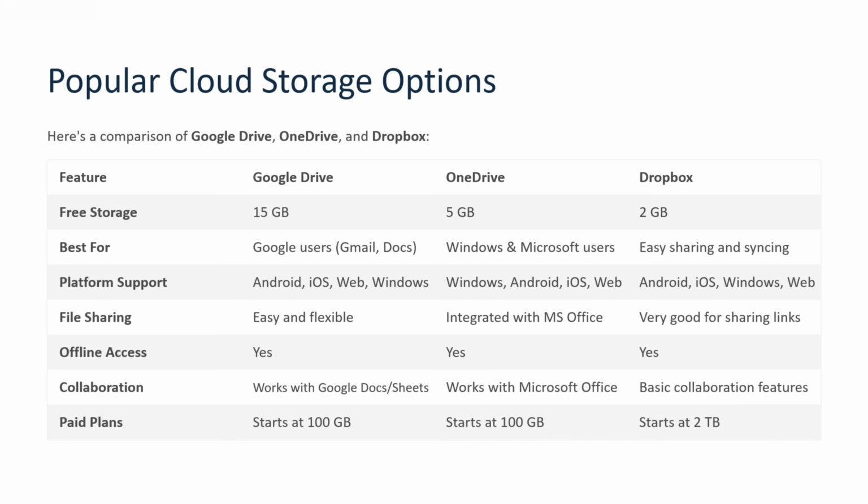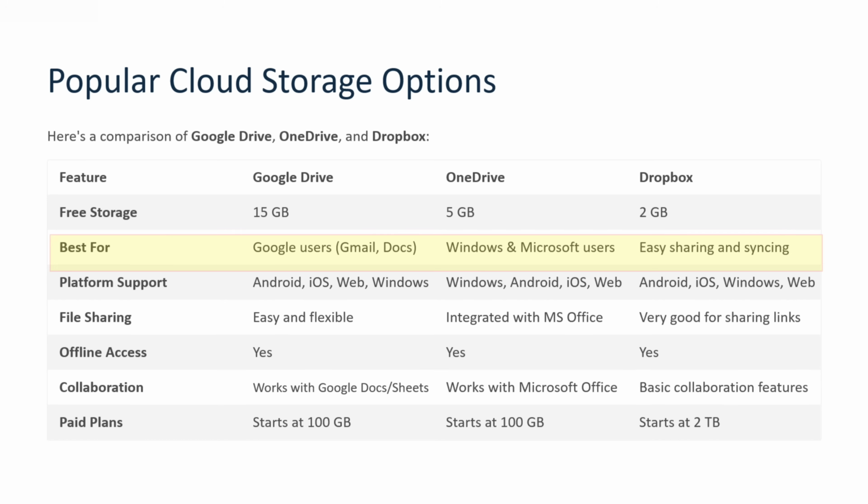Now we will see popular cloud storage options. First one is Google Drive, second one is OneDrive, and the third one is Dropbox. We will see the comparison of these three. Free storage of Google Drive is 15 GB, free storage of OneDrive is 5 GB, free storage of Dropbox is 2 GB. Google Drive is best for Google users for Gmail and documents.